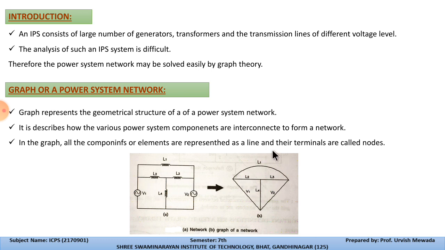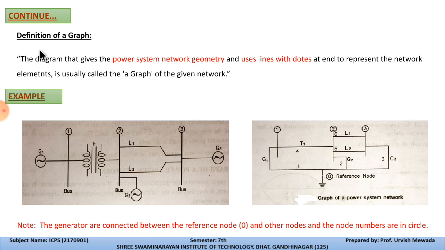Now in a graph, generally all the components or elements are presented as a line, and the terminals are called nodes. The points where two elements meet are called nodes. The definition of the graph from the previous diagram: the diagram that gives the power system network geometry uses lines with dots.